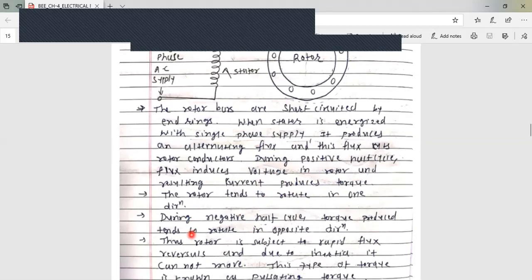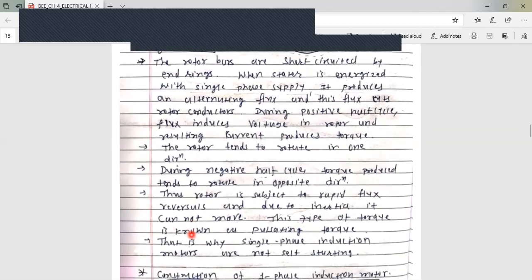But here during the negative half cycle, the torque produced tends to rotate in the opposite direction. So we can say that the rotor is subject to rapid flux reversals and due to inertia, it can't move. This type of torque is known as pulsating torque,